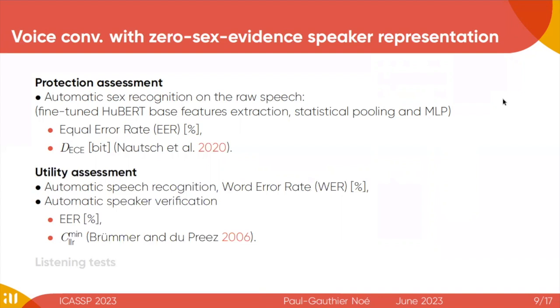So we report the automatic speech recognition performance in terms of word error rate. This will also inform us if the linguistic content and the intelligibility has not been altered too much. We also report the automatic speaker verification results in terms of equal error rate and CLLR mean. And we also report some listening test results.